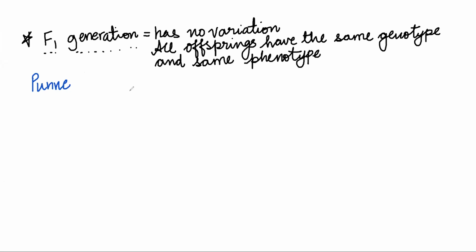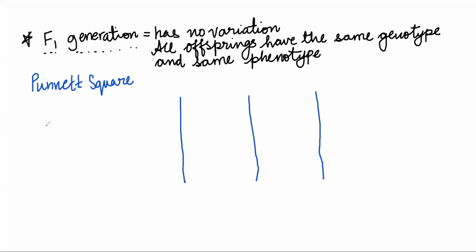Okay. So Reginald Punnett was the one who gave this Punnett checkerboard, also called the Punnett square. Now in this square, what we represent is the F2 generation, all the possible combinations of what generation? F2 generation.